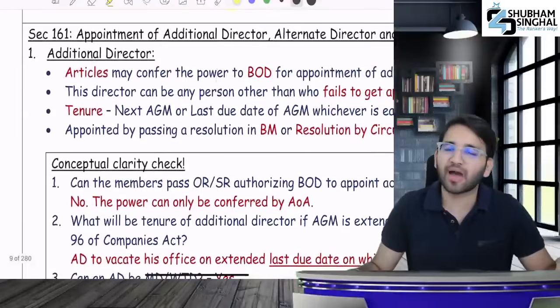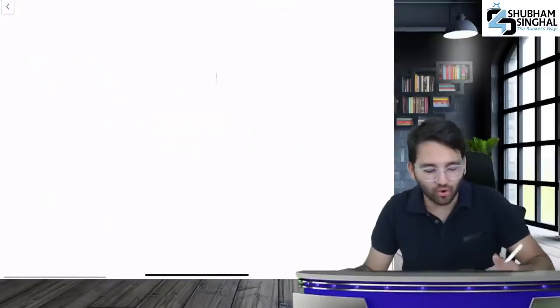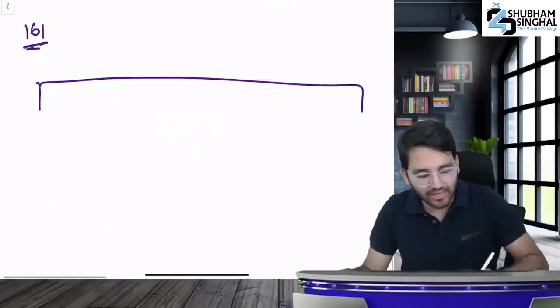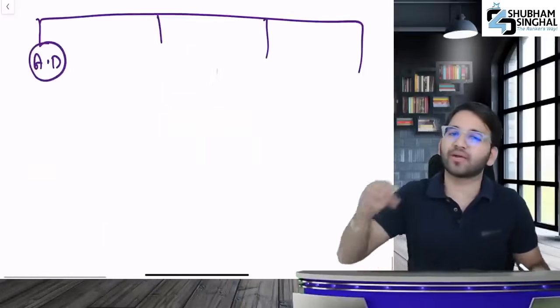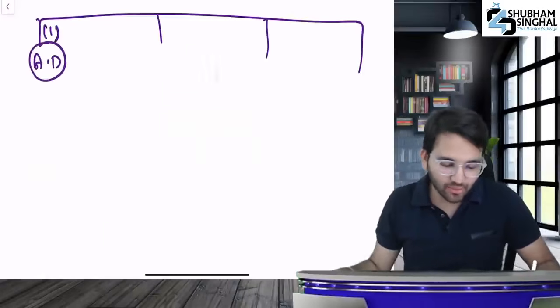After that, we read Section 161. Now Section 161, pay attention here. Section 161 talks about 4 types of directors. First one is additional director. Focus on each concept, you won't realize when it's done. What does Section 161 say?